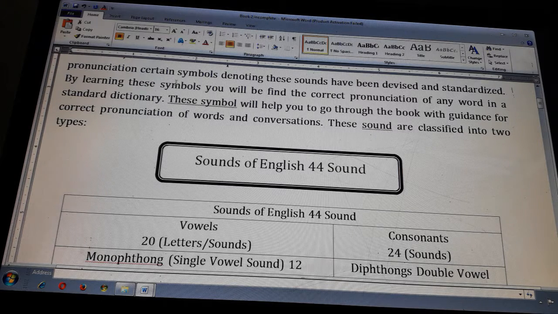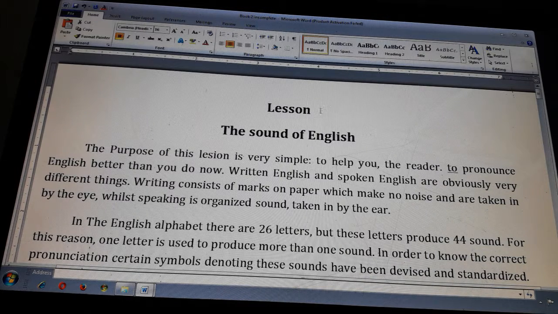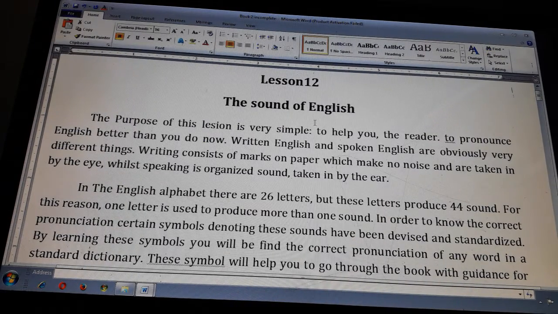Today, lesson 12 will be discussed here. This is lesson 12, the sounds of English. As we discussed in my previous chapter about the sounds of English, the purpose of this lesson is very simple: to help you, the reader, to pronounce English better than you do now.